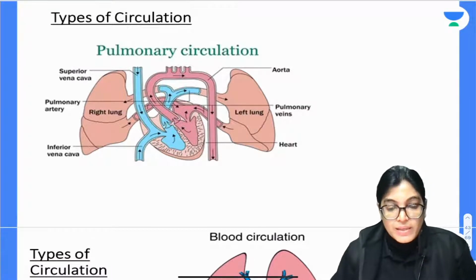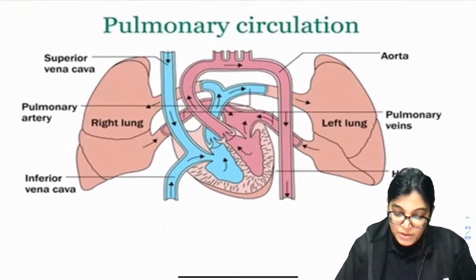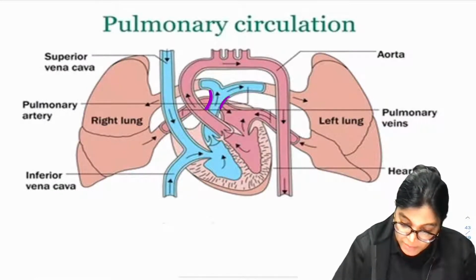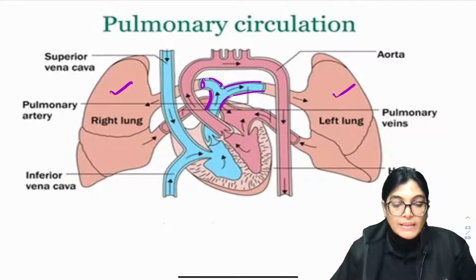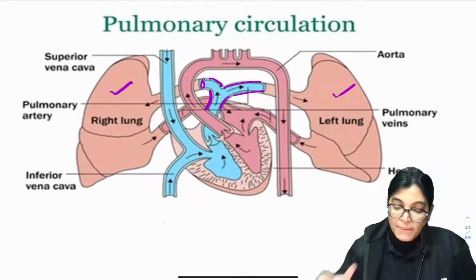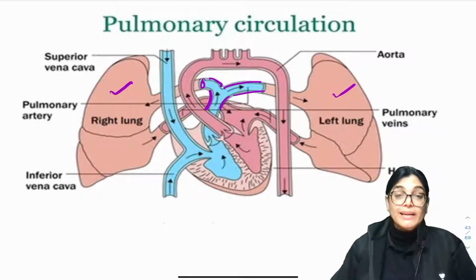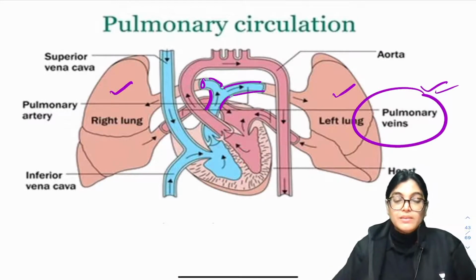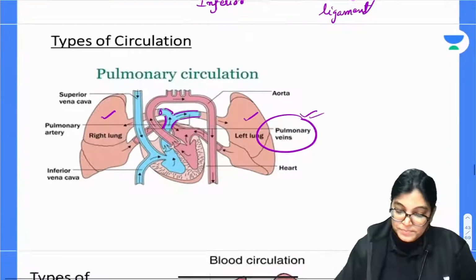When we are talking about pulmonary circulation, the blood flows from the right ventricle via the pulmonary trunk. Here, this is the pulmonary trunk, which divides into pulmonary arteries, and the blood reaches the lungs. There, oxygenation of the blood takes place, and thereafter the blood returns to the left atrium via pulmonary veins. This whole process is called pulmonary circulation. Let me write it for you.